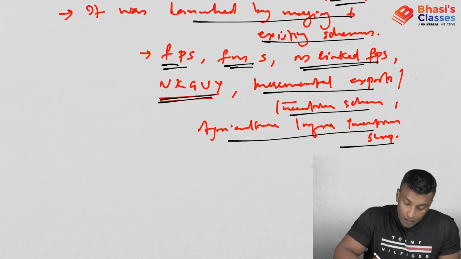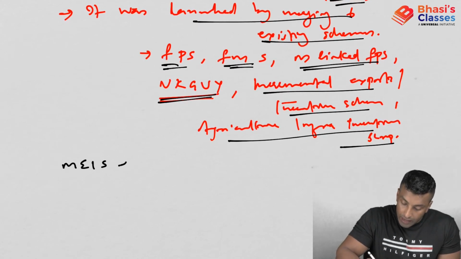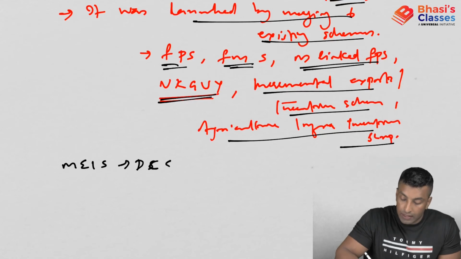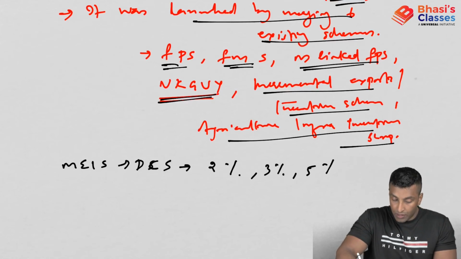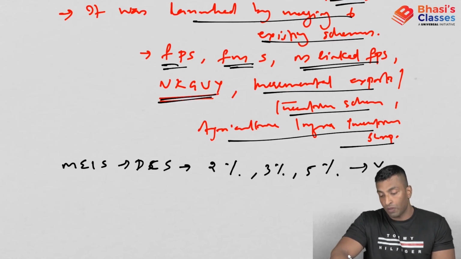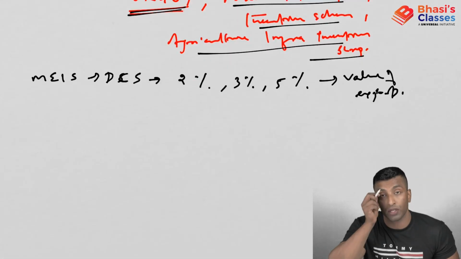What is this? Under MEIS, again DCS, duty credit scrip, was provided at 2%, 3%, 5% of the value of exports. That we have already discussed when we discussed the focus product scheme.